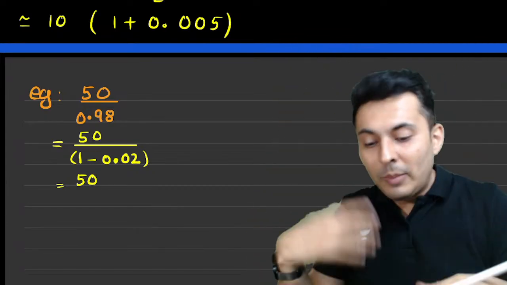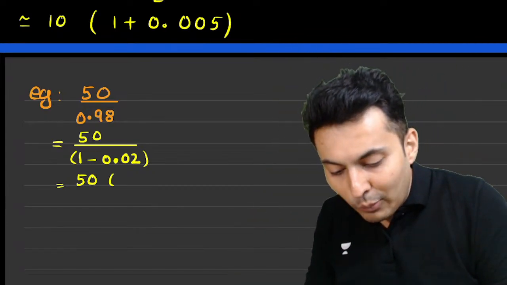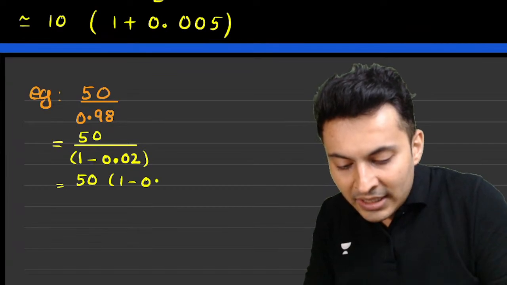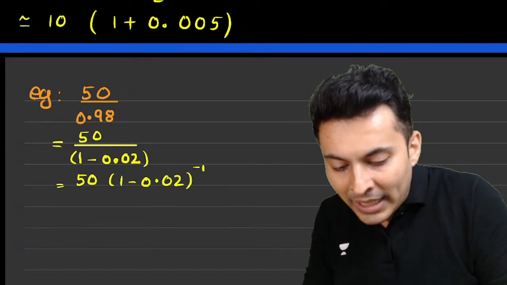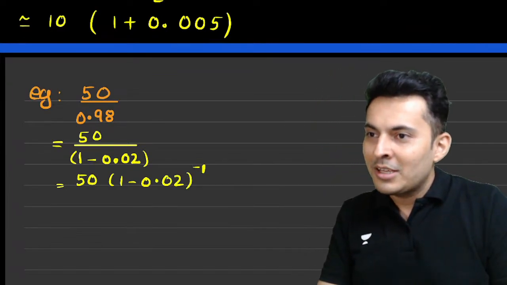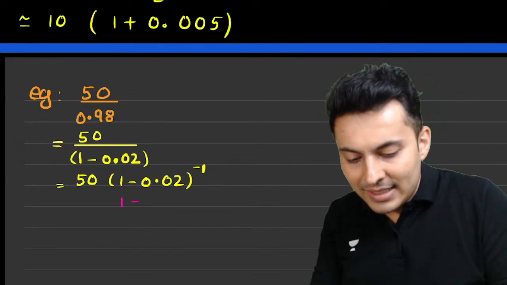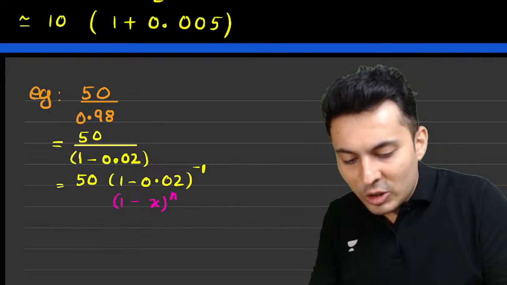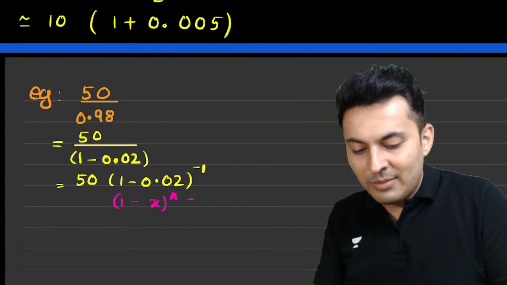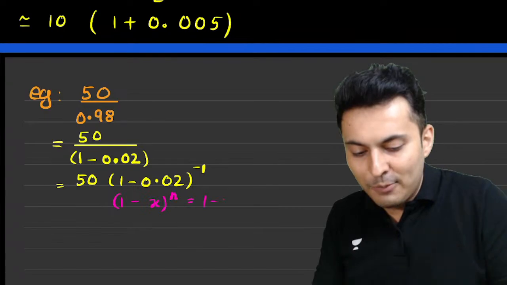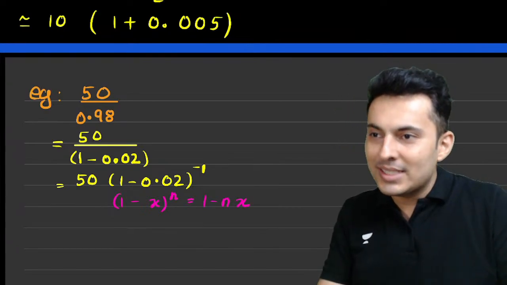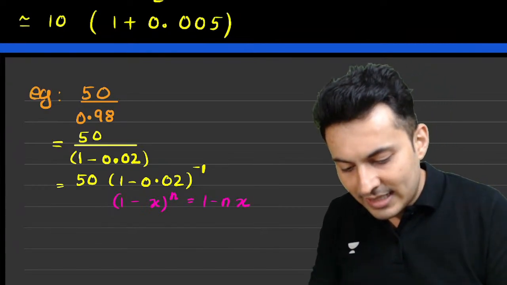When I take it on the top, I make it negative power. So this will become (1 minus 0.02) raised to minus 1. Everybody saw that? Now, isn't this of the form (1 minus x) raised to n, which is approximately 1 minus nx? So use this approximation and see what you're going to get.